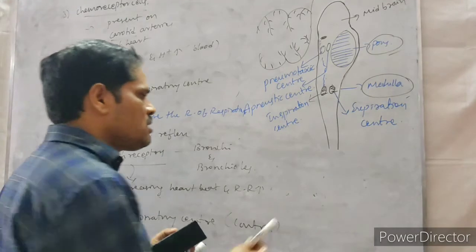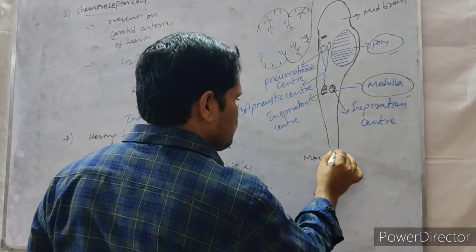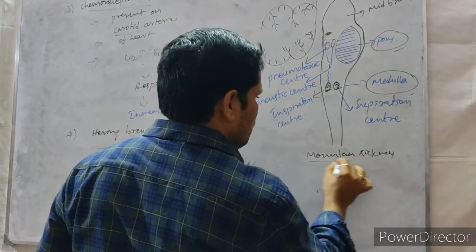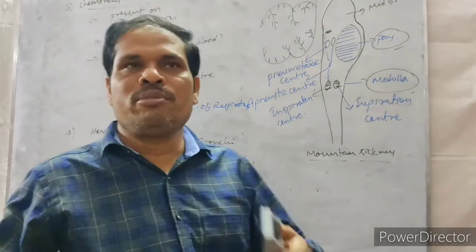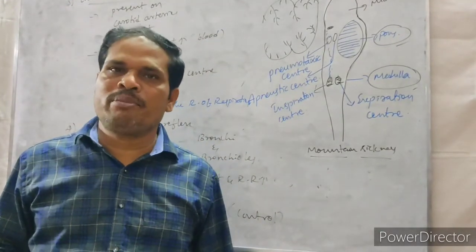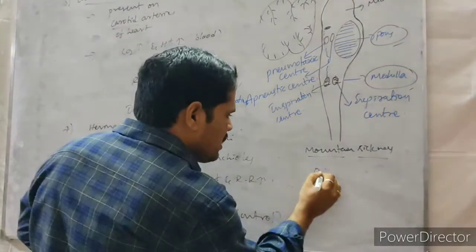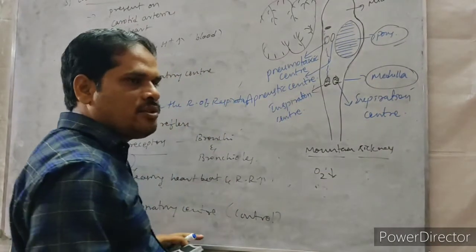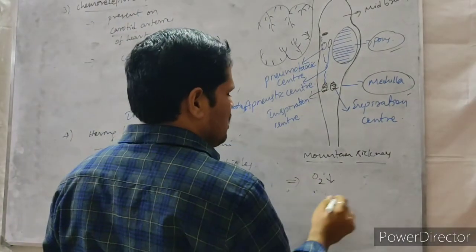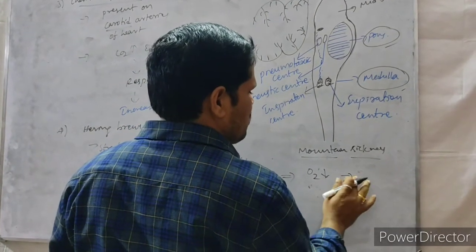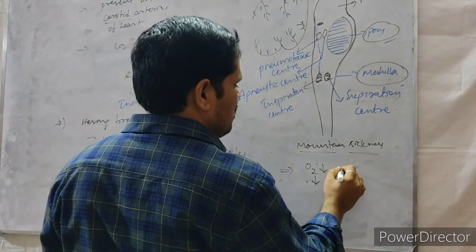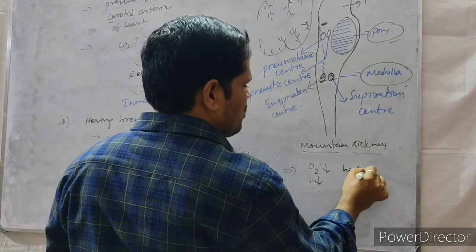The next one, what is the meaning of mountain sickness? Whenever a person climbs mountains or enters higher altitudes, then what happened? Oxygen levels decrease. In higher altitudes, what happened? Oxygen levels decrease. Whenever the oxygen decreases, then what happened? The person faces suffocation. Oxygen is less in, what is that? Higher altitudes.